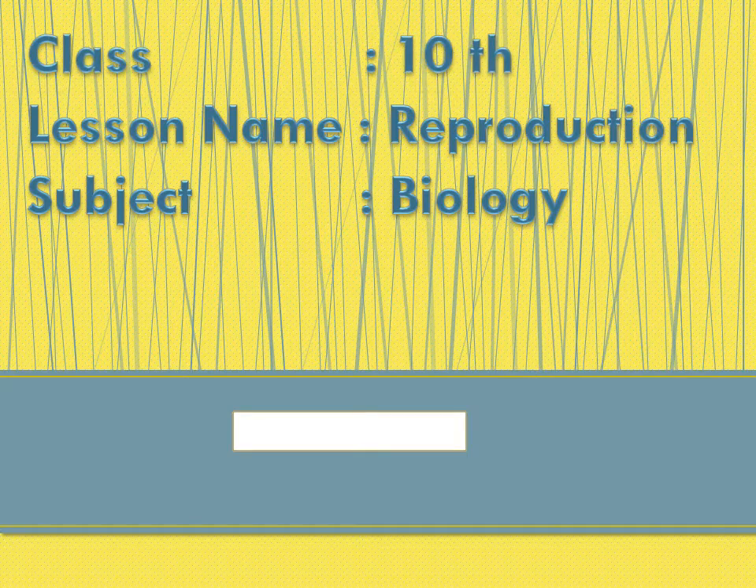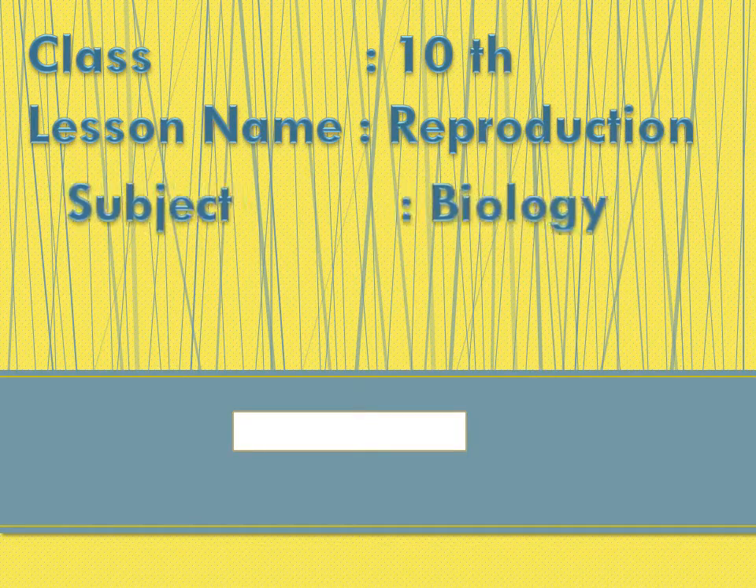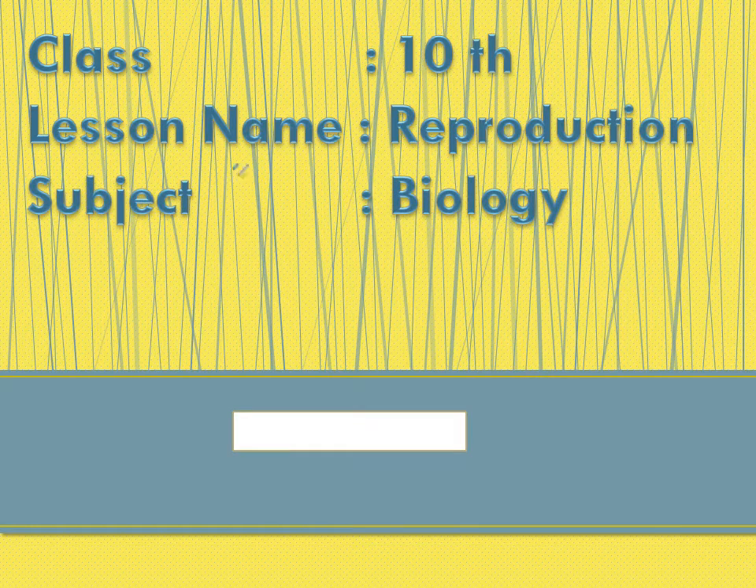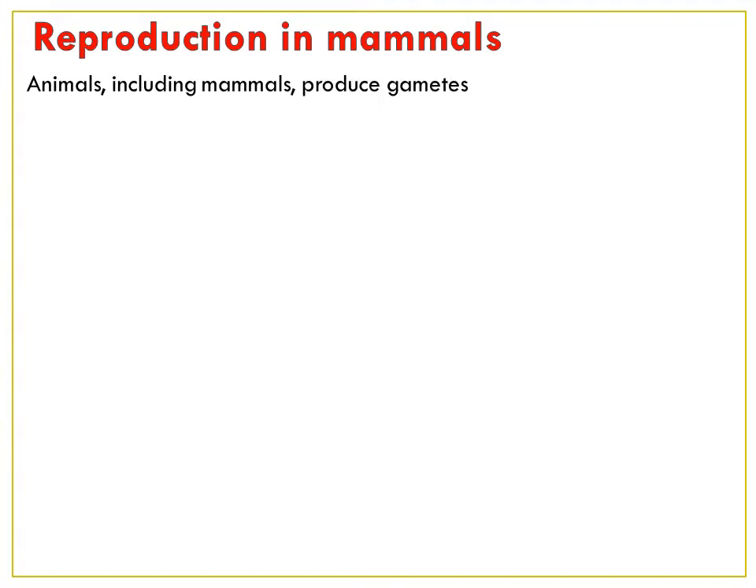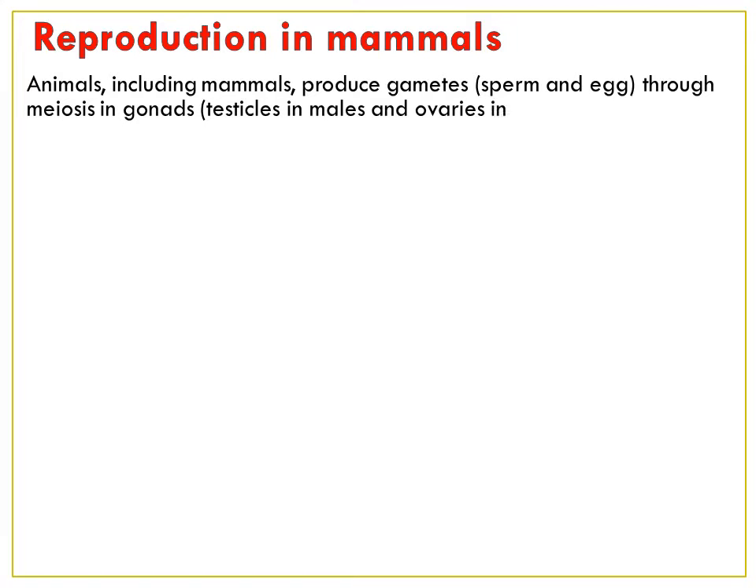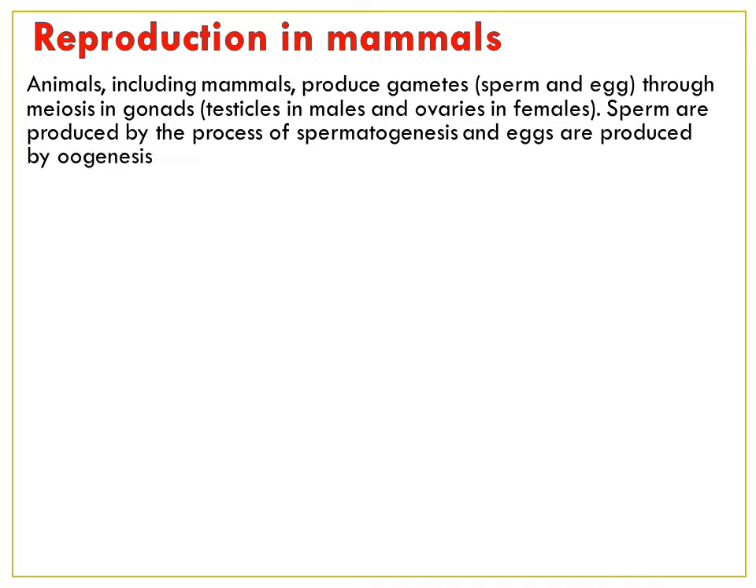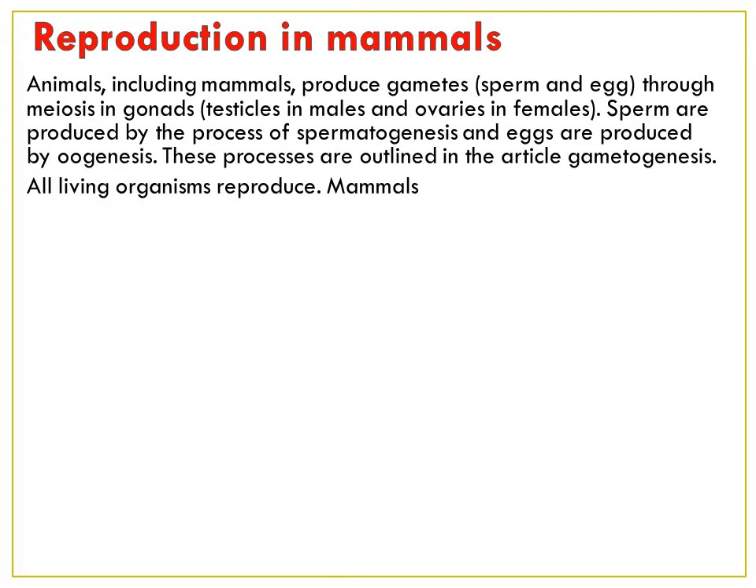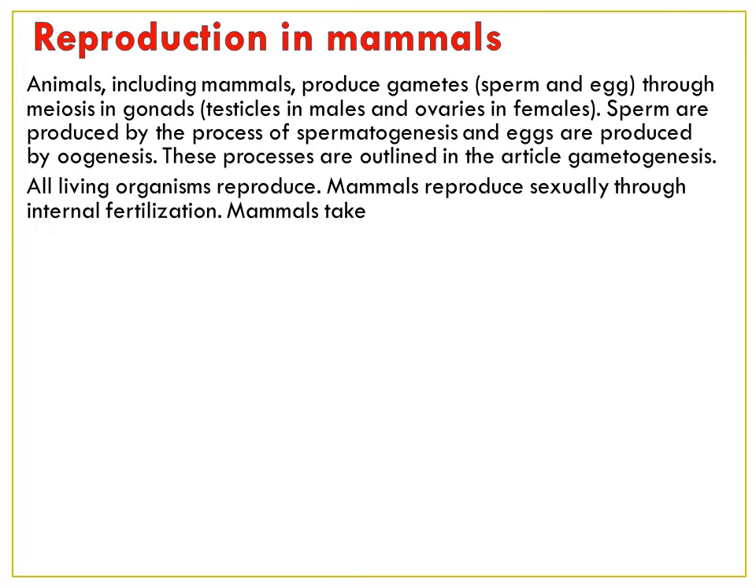We'll start our new lesson, 10th class children, reproduction, part 1. How does reproduction take place in mammals? Animals, including mammals, produce gametes, sperm and egg, through meiosis in gonads. Testicles are present in males and ovaries are present in females. Sperm are produced by the process of spermatogenesis and eggs are produced by oogenesis. These processes are outlined in the article gametogenesis.